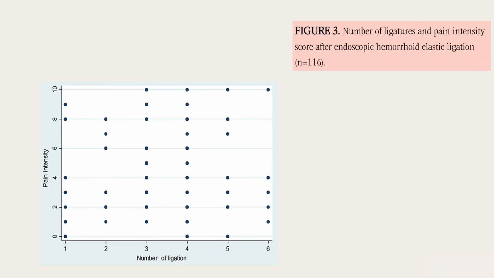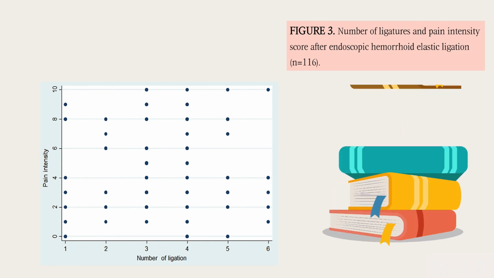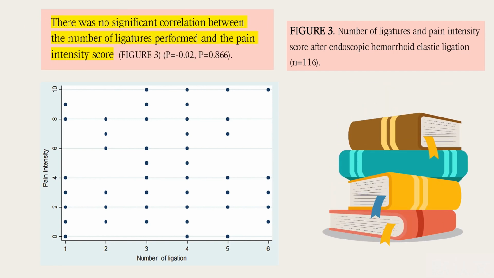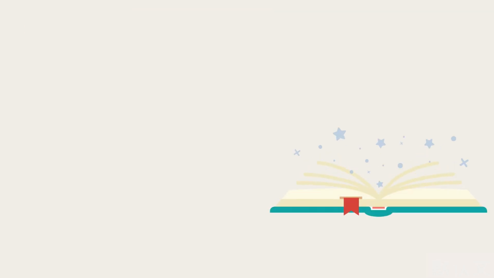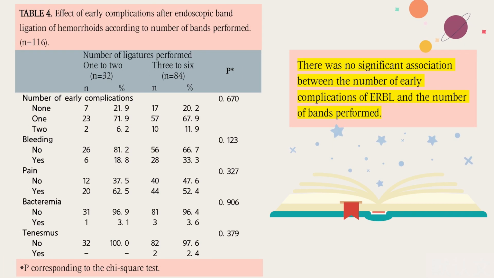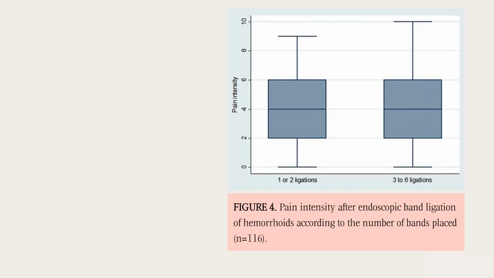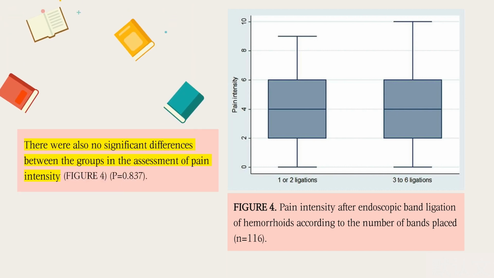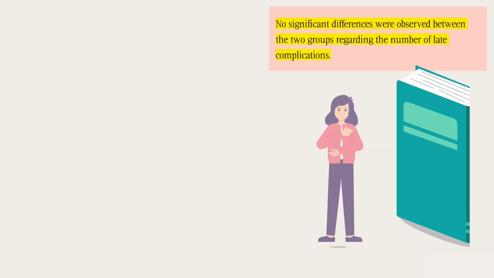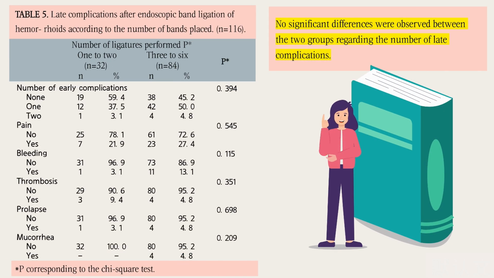It shows that there was no significant correlation between the number of ligatures performed and the pain intensity score. There was no significant association between the number of early complications of ERBL and the number of bands performed. Pain intensity after endoscopic band ligation of hemorrhoids according to the number of bands placed. There were also no significant differences between the groups in the assessment of pain intensity. No significant differences were observed between the two groups regarding the number of late complications.